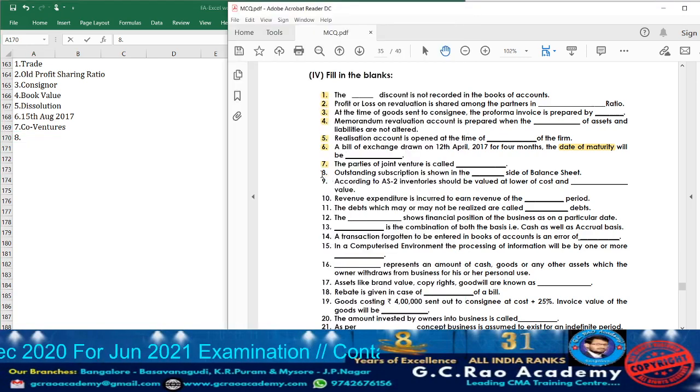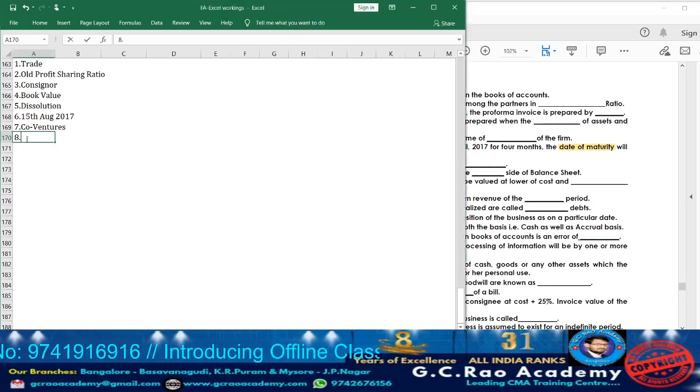Now moving on to question 8. Outstanding subscription is shown in the dash side of the balance sheet. See, outstanding subscription is asset or liability. Subscription is income. Outstanding subscription means outstanding income. So outstanding income means asset. So accordingly it will be shown in which side of the balance sheet? Asset. So accordingly take down asset.